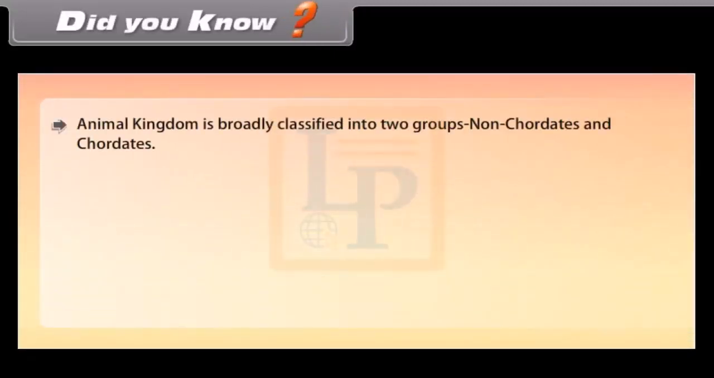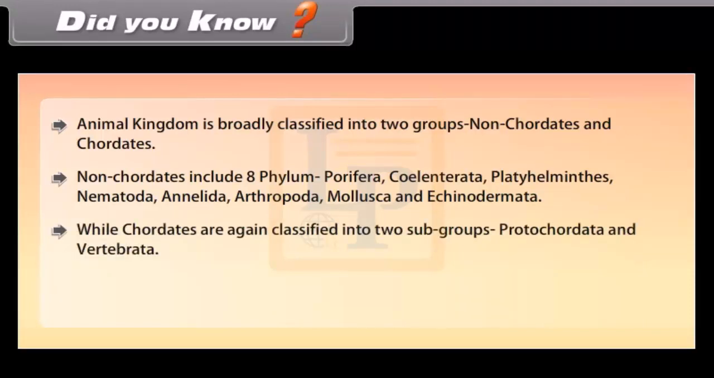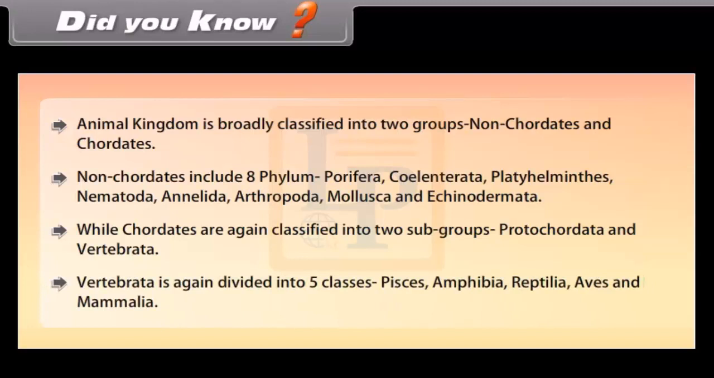Did you know the animal kingdom is broadly classified into two groups, non-chordates and chordates? Non-chordates include eight phyla: Porifera, Coelenterata, Platyhelminthes, Nematoda, Annelida, Arthropoda, Mollusca and Echinodermata. Chordates are again classified into two subgroups, Protochordata and Vertebrata. Vertebrata is again divided into five classes: Pisces, Amphibia, Reptilia, Aves and Mammalia.